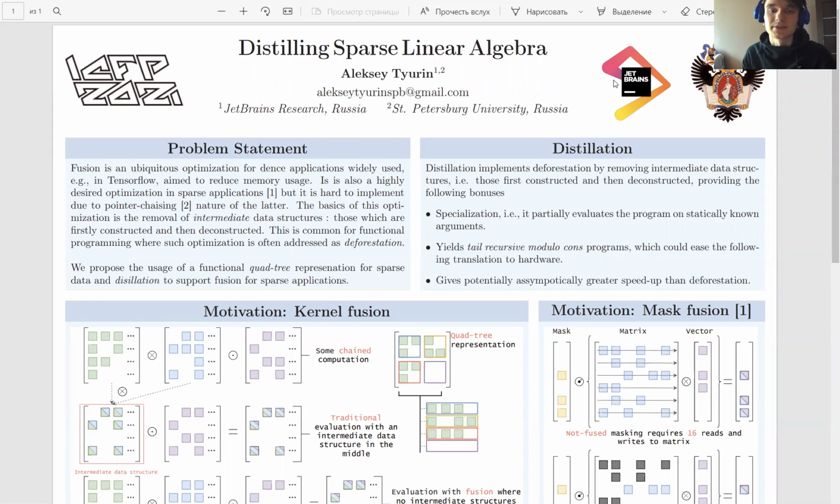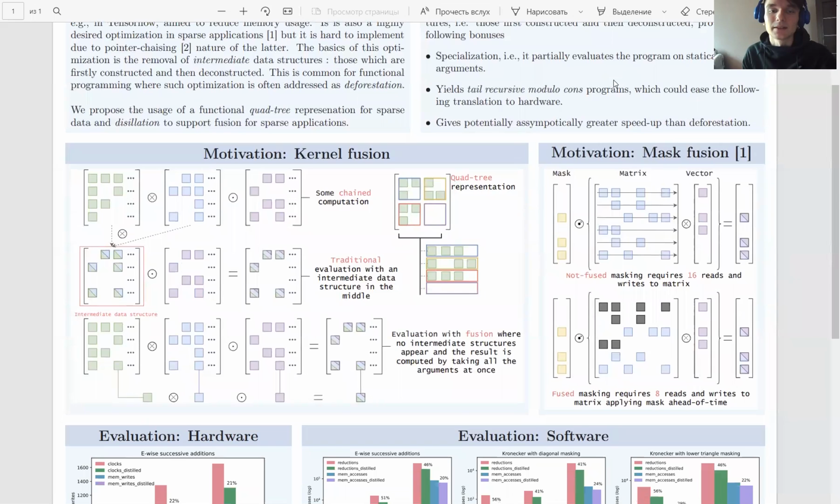Fusion is an important optimization to reduce the number of memory accesses, and it is widely adopted in dense applications, for example, in TensorFlow. In a nutshell, if we have some chain computations that involve matrices, in a traditional way of execution, it is needed to first compute the result of the first two matrices, creating another matrix, and then iterate over this new matrix again to compute the final result.